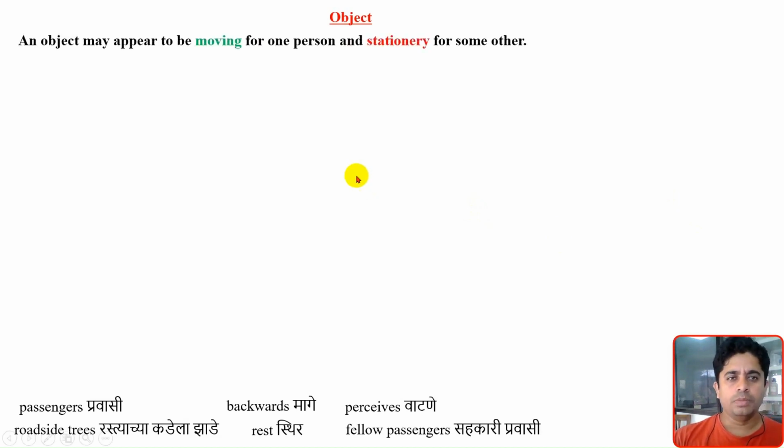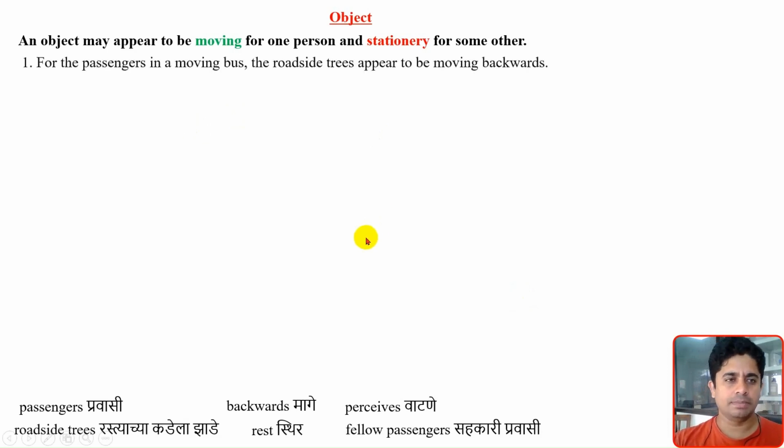An object may appear to be moving for one person and stationary for some other person. There is one object, and one person looking at the object feels that the object is moving. For the same object, a different person looking at it feels that the object is stationary. The object is common, but the perspective towards looking at that object is different for different people. Let us take an example.